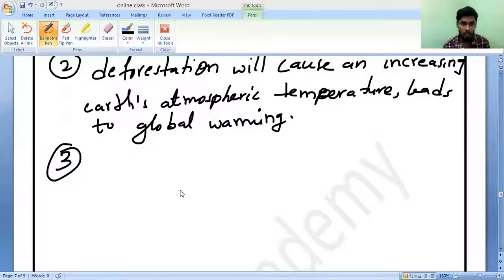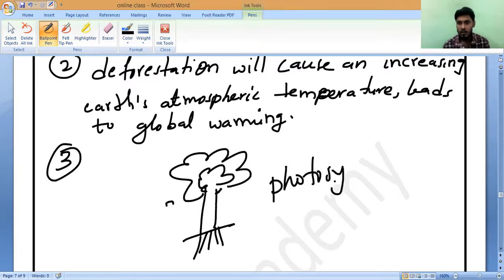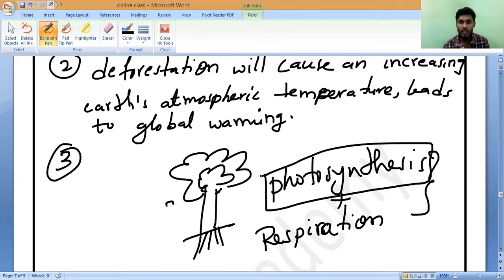Basically, remember, as we have studied, plants do the photosynthesis reaction. But it is not only photosynthesis. If you take any kind of plant, it will always do photosynthesis for producing food, and also it will do respiration. Both take place in the leaves, but the photosynthesis reaction takes place only during daytime, under sunlight. Is it yes or no?